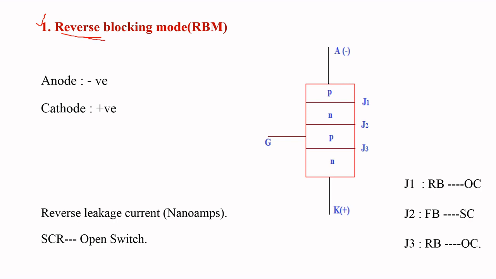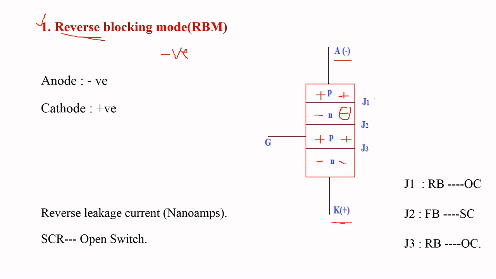In reverse blocking mode, we apply a negative voltage across anode and cathode, that is, the anode is negative and the cathode is positive. And we know that in the P layer the majority charge carriers are holes, that is positive charge carriers. In the N layer the majority charge carriers are electrons, that is negative charge carriers. Similarly, in the P layer positive, that is holes, and in the N layer negative, that is electrons.